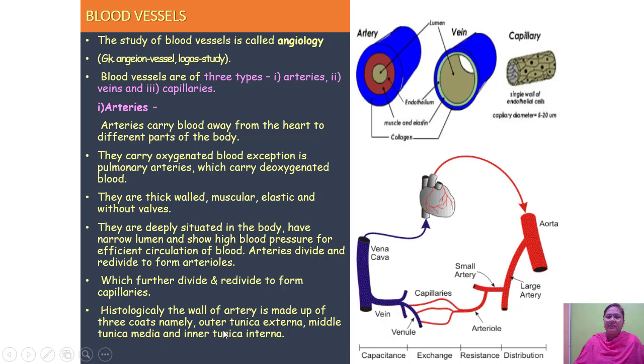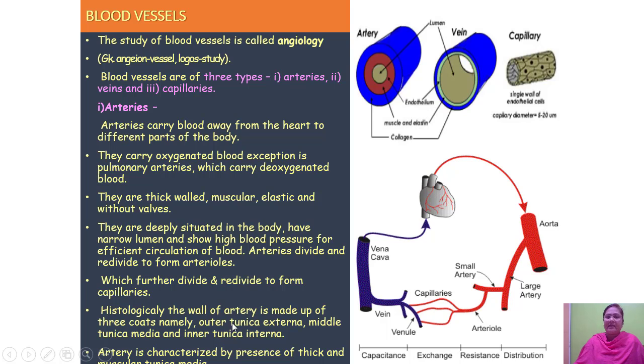The external coat is called tunica externa, the middle is called tunica media, and the inner is called tunica interna.